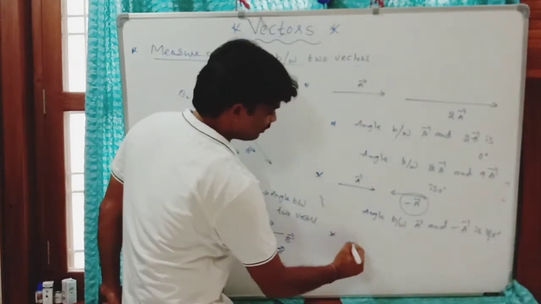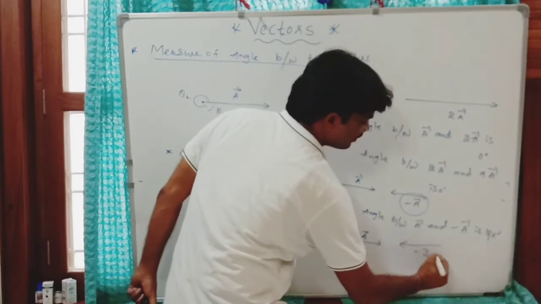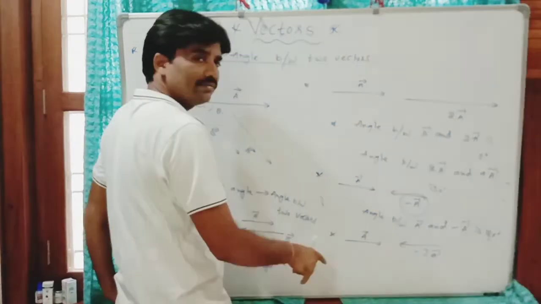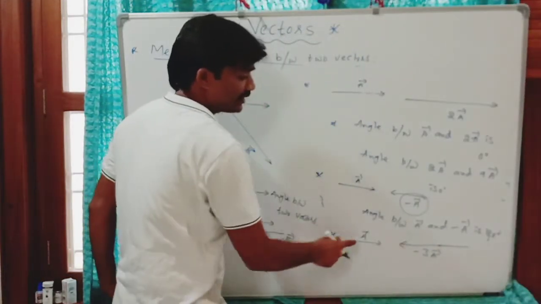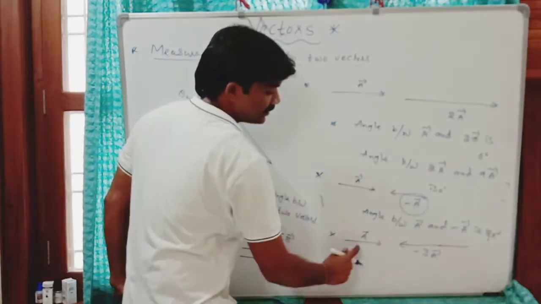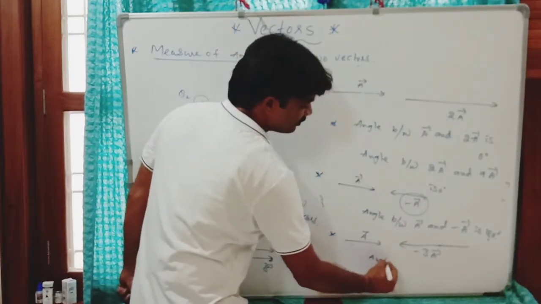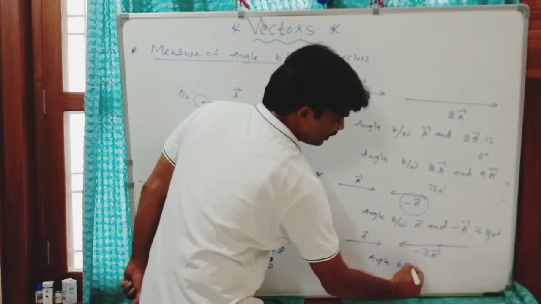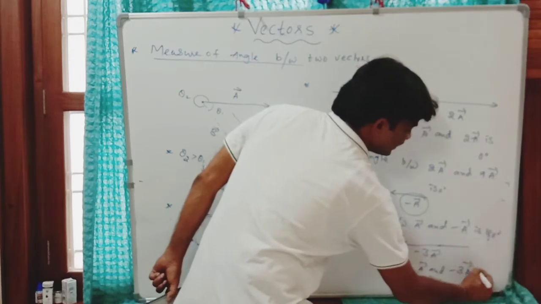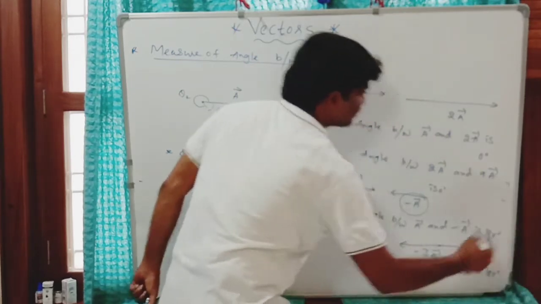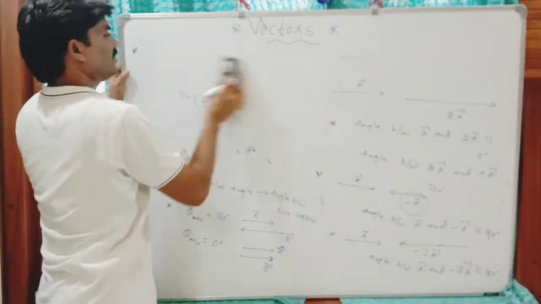But what is the angle between A vector and minus 3A? Again, minus 3A size is 3 times of A vector, but opposite direction to this A. Both are in opposite direction, anti-parallel vectors. So angle between these two also 180 degrees. Angle between A and minus 3A is also 180 degrees. Very easy to write angle between the two vectors.